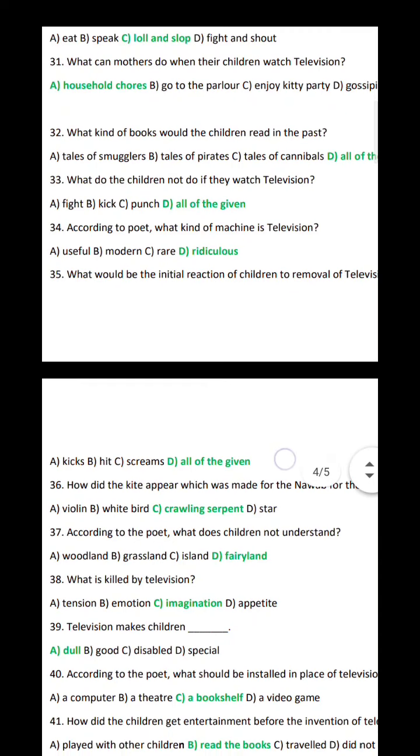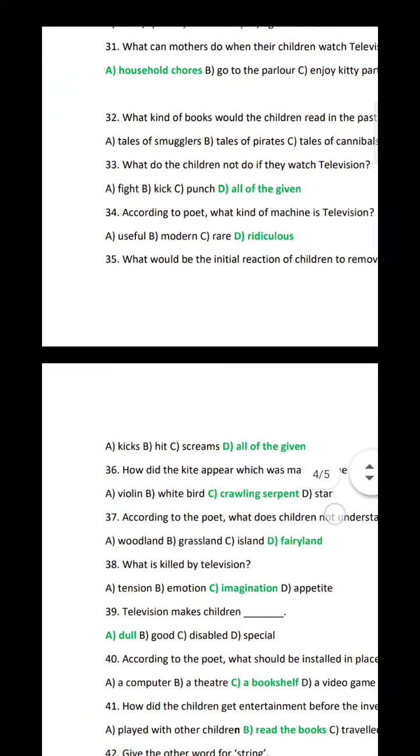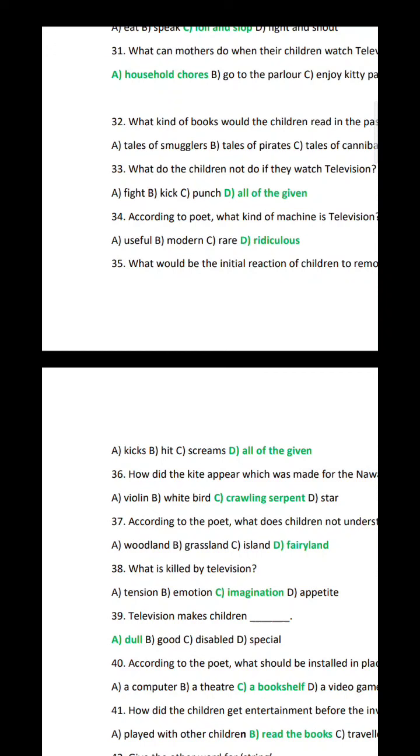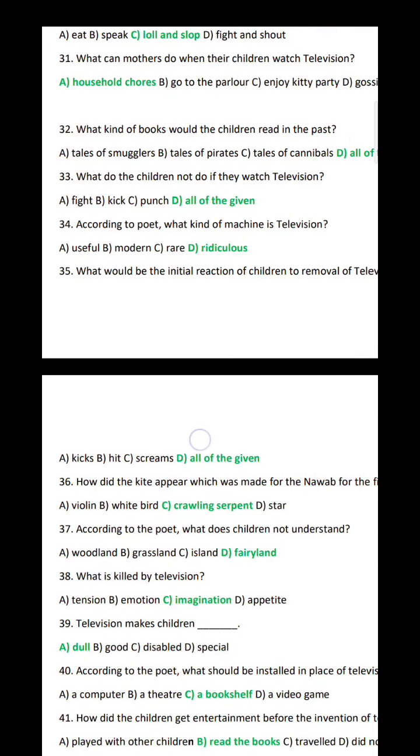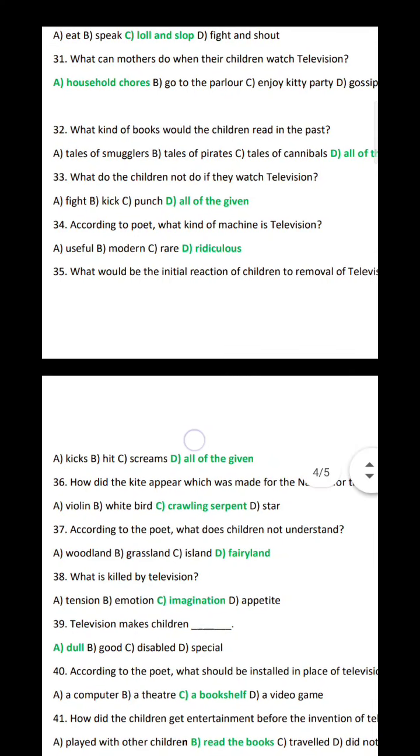Question 31. What can mothers do when their children watch television? Option A. Household chores. Question 32. What kind of books would the children read in the past? Option D. All of the given. A. Tales of smugglers, B. tales of pirates, C. tales of cannibals.